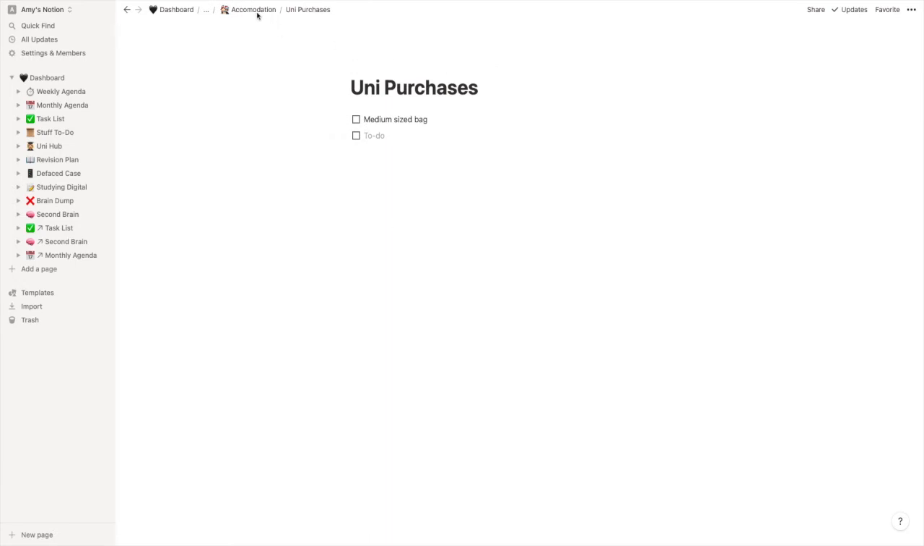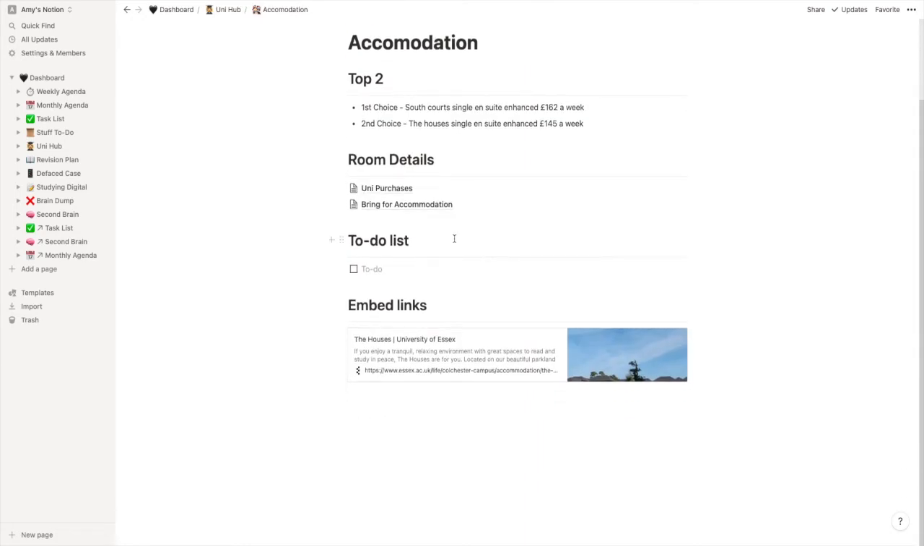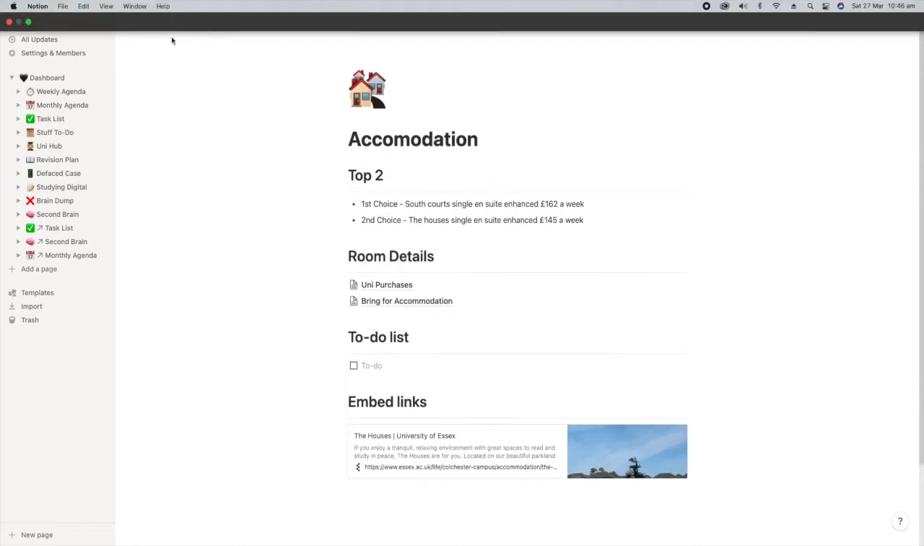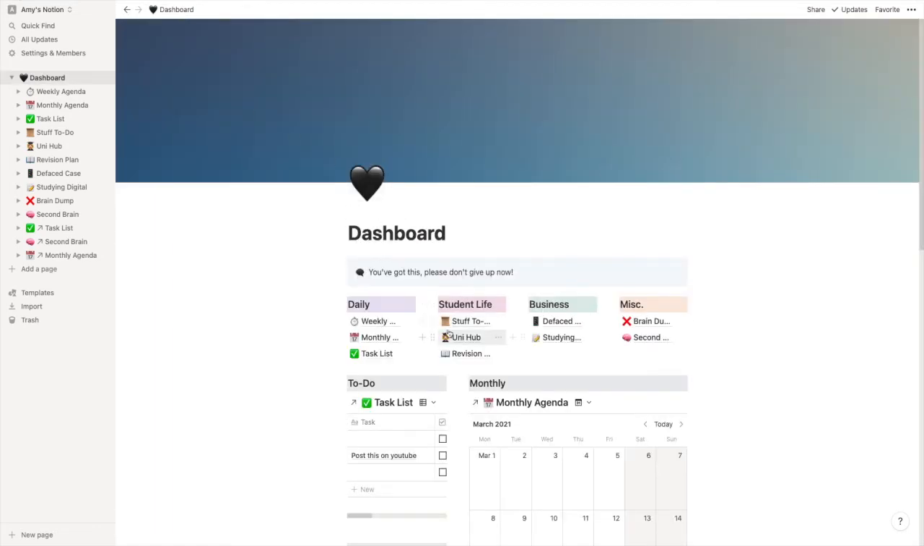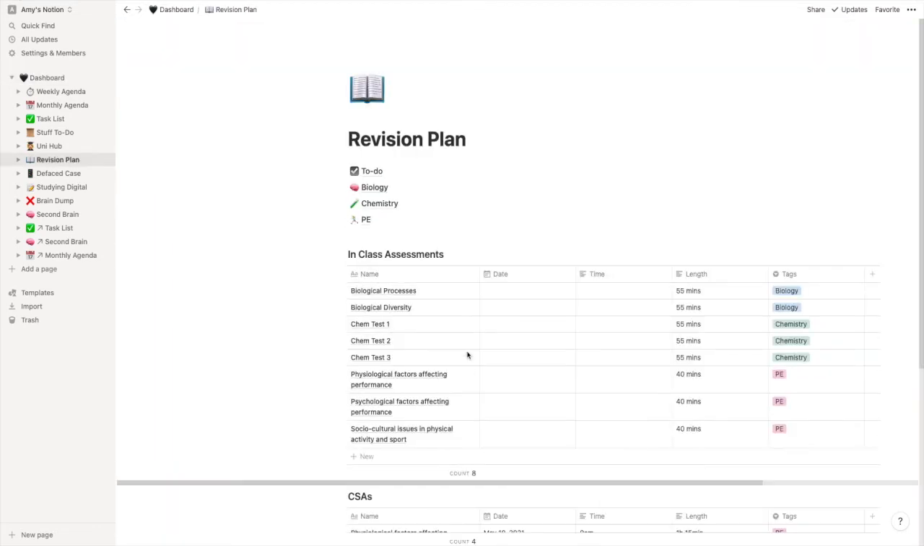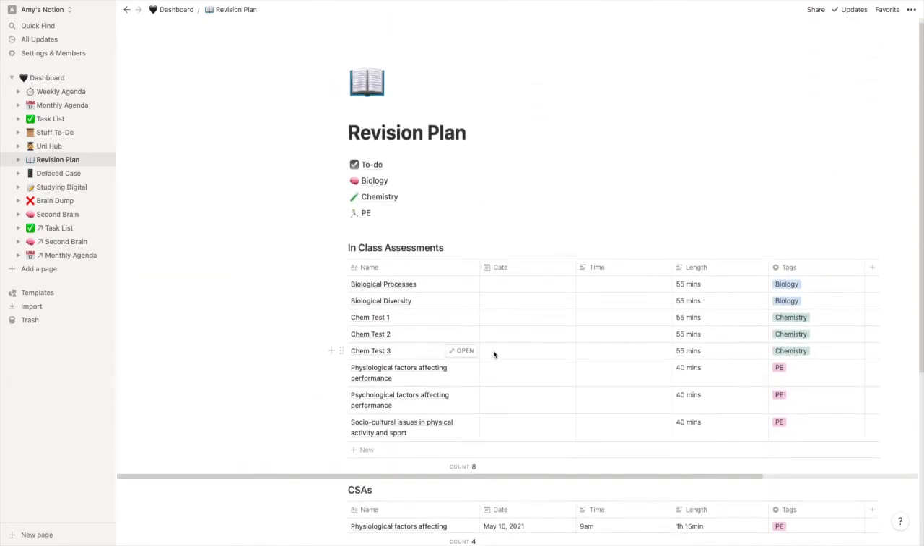And then I've got my uni purchases list and bring for accommodation list, which I've not completed yet, but I mean I've got other priorities at the moment that I need to get on with. And then here we've got my revision plan, which is what I spent most of my day doing yesterday.